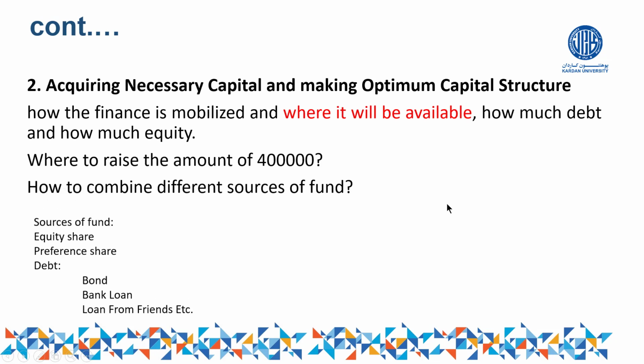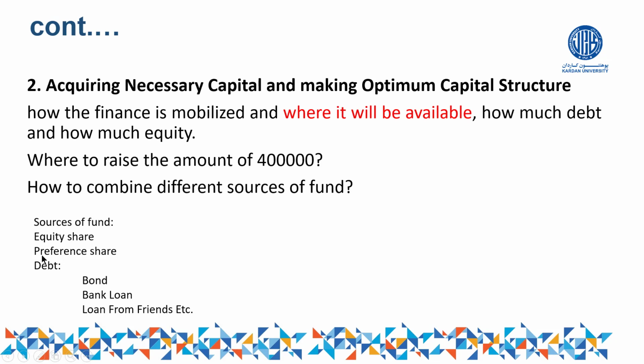In order to answer this, first of all, you have to know what the different sources of fund in the business are if you want to raise from the market. Sources of funds are basically divided into two parts. One part can be called equity, for example, equity share or preference share. These are the funds which are provided by the owner of the business to the business.